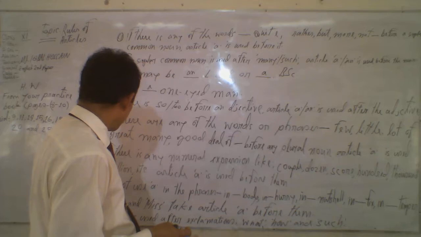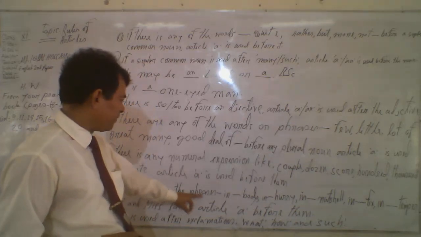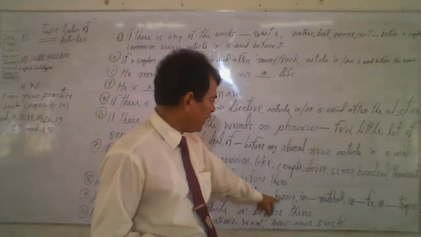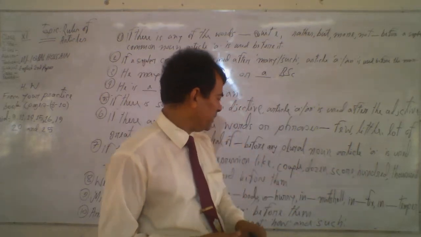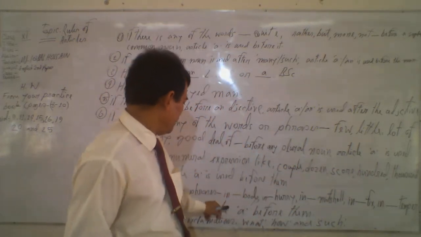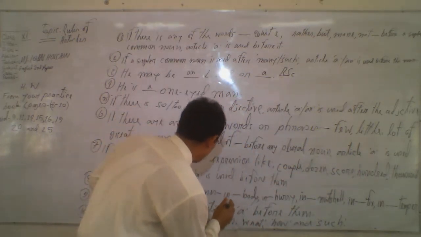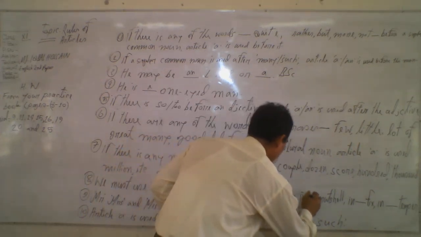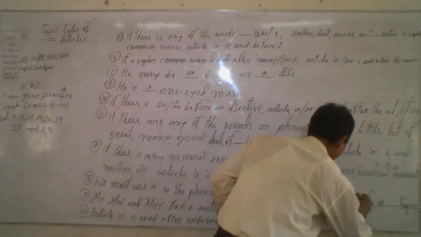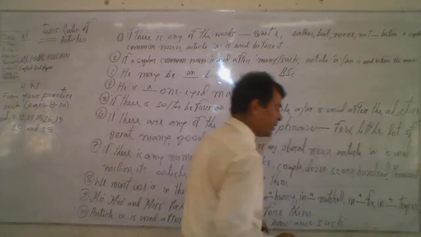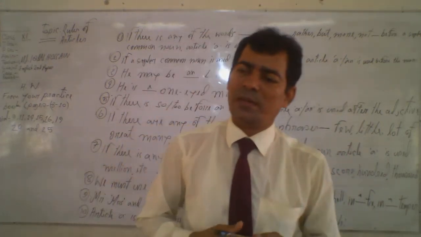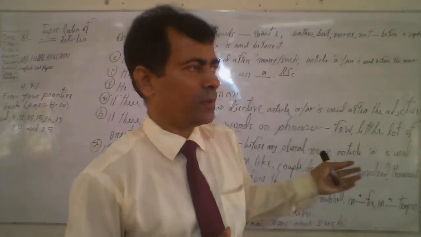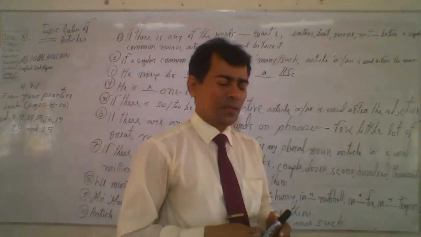So rule number 8, we must use A in the phrases: in a body, in a hurry, in a nutshell, in a fix, in a temper, etc. We have to use here: in a body, in a hurry, in a nutshell, in a fix, in a temper. Remember, it's very important. Sometimes we confuse the use of article here.